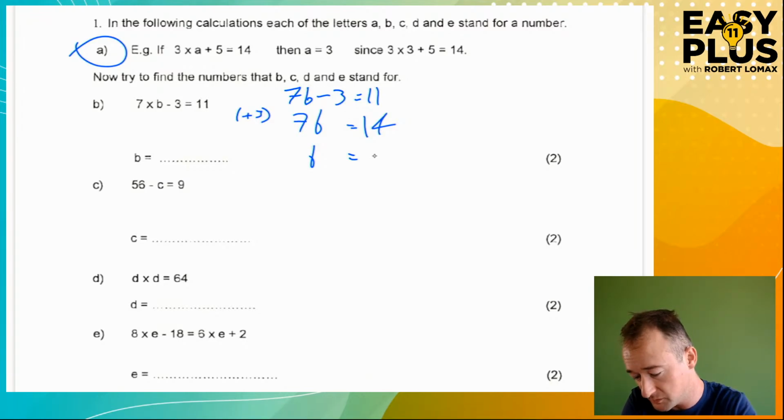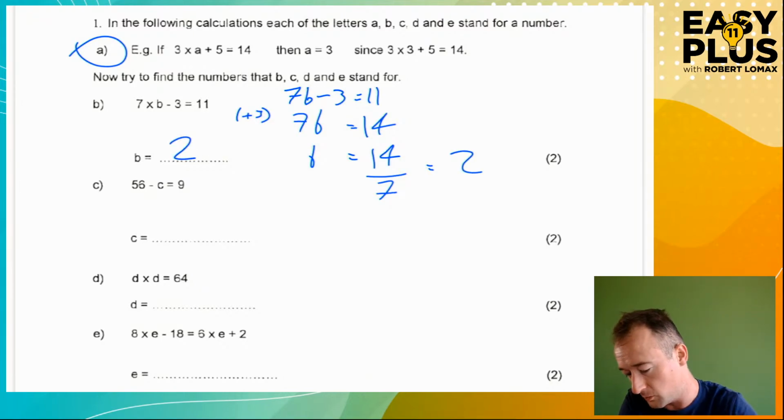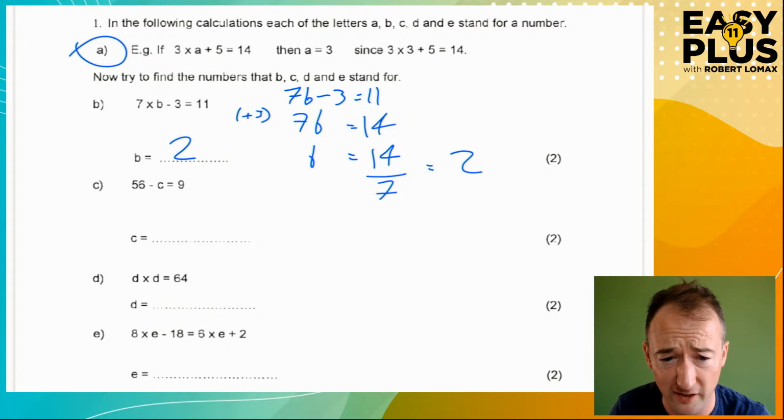So we're dividing both sides by 7. b is 14 divided by 7, which is 2, because 2 times 7 is 14. So b equals 2. Never forget to write your answer in the answer space, okay?